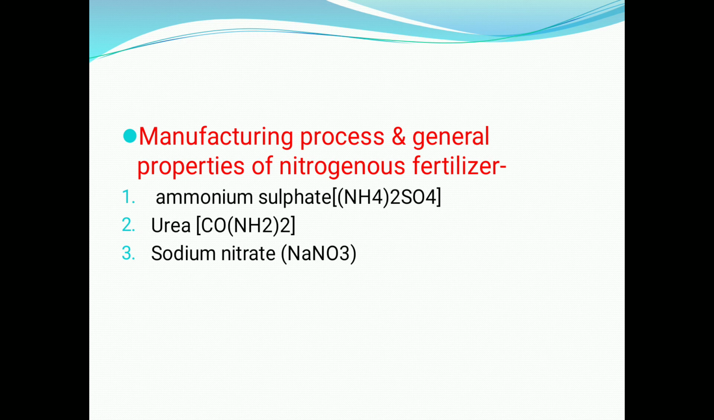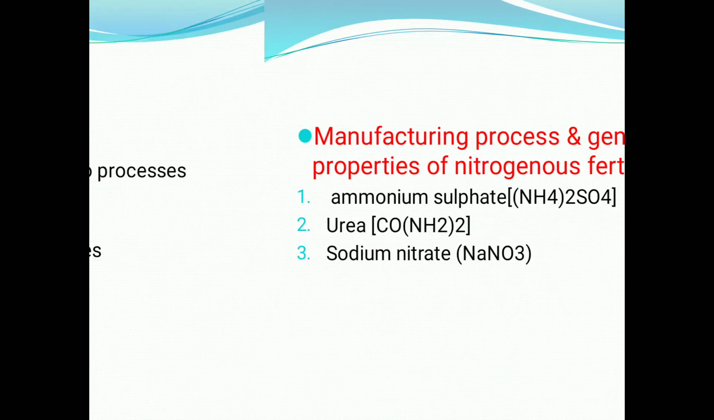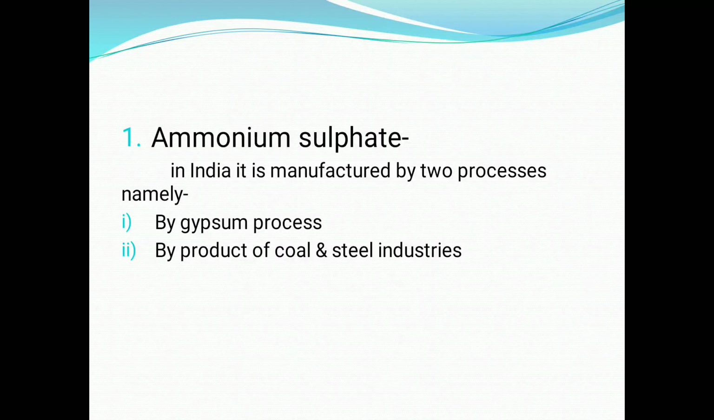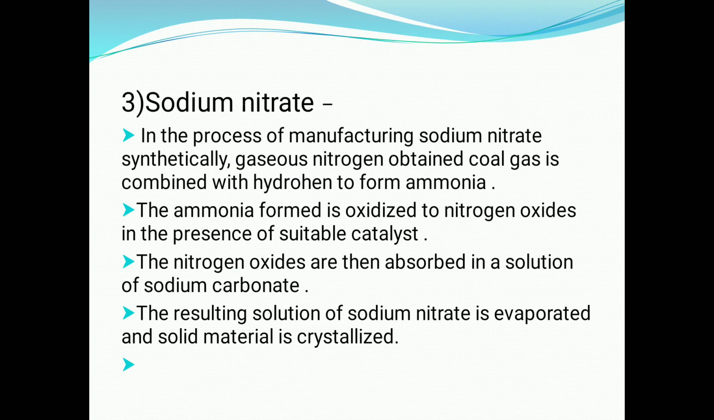Then the manufacturing process and general properties of nitrogenous fertilizers: ammonium sulfate, urea, sodium nitrate. These are examples of nitrogenous fertilizers. In India, ammonium sulfate is manufactured by two processes, namely the gypsum process and as a by-product of the coal and steel industries.